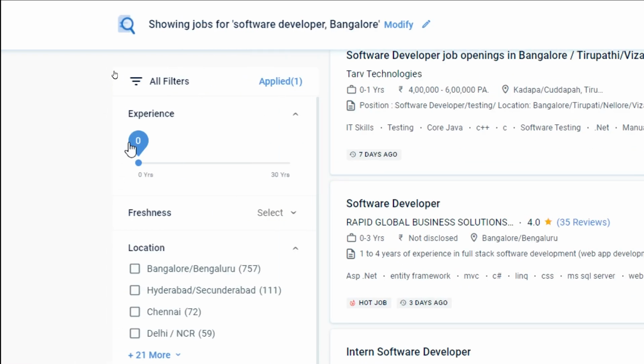So don't forget to select experience 0, and don't forget to update your profile 2 times a day, and don't forget to follow all the tips and make an impressive profile.